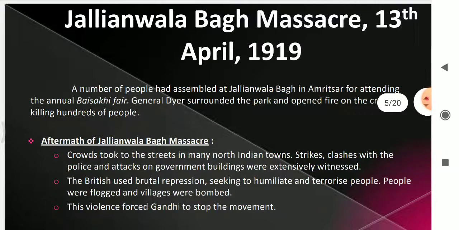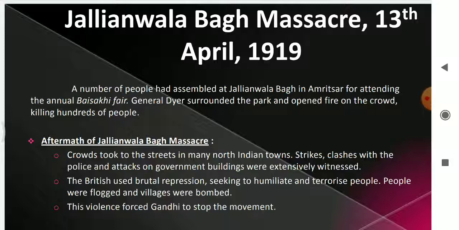So now the infamous Jallianwala Bagh massacre, which we consider as a black day in India, happened on 13th April 1919. As I told, many people were not aware of the martial law. So many people from different villages of Amritsar were assembled in the Jallianwala Bagh garden to celebrate the annual Baisakhi festival.